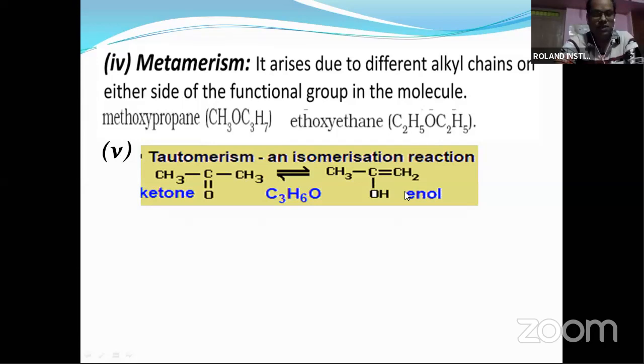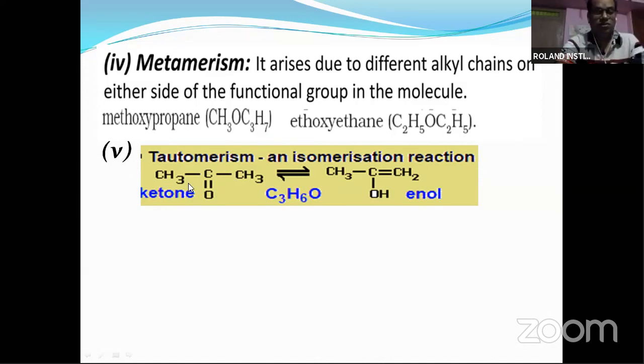Next, we'll go for metamerism. In metamerism the molecular formula is the same, but the arrangement of alkyl groups on either side of the functional group differs. Here we'll see the example of methoxypropane and ethoxyethane. Here you see the alkyl groups on both sides of the oxygen. Here it is an unequal distribution of the alkyl chain, but here it is equally distributed. This type of isomerism is called metamerism.